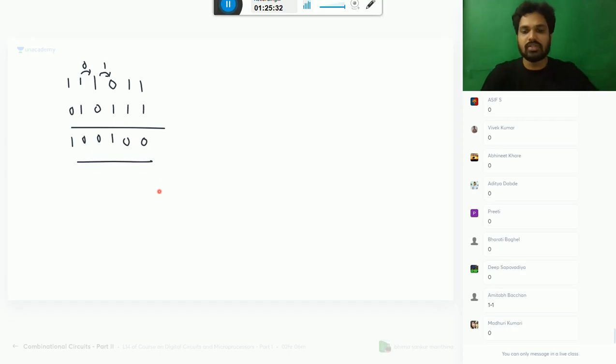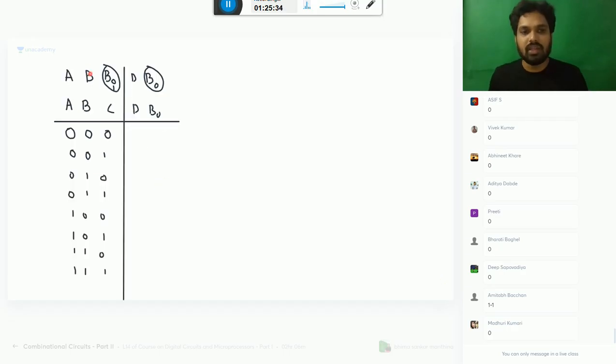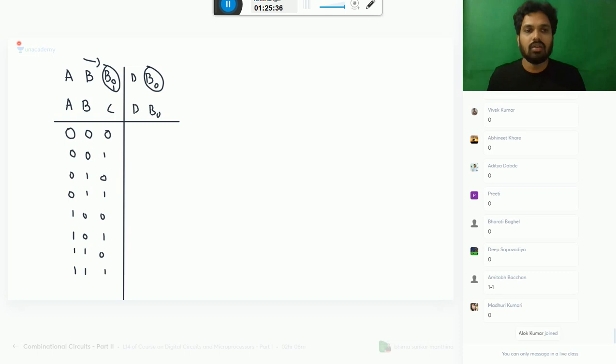Now you understand this. What is the meaning of BI? Borrow given to lower order. What is this BI? Borrow already given to your friend. What is B naught?